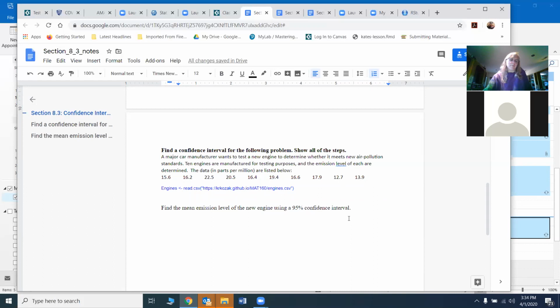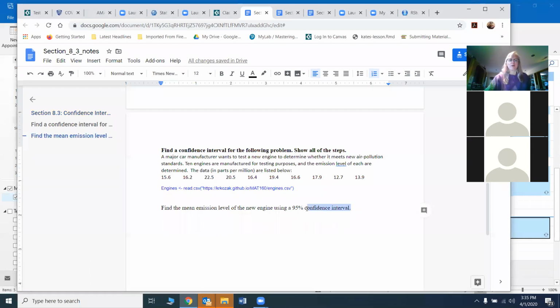So I'm going to ask you again the same question I asked last time. Is this a hypothesis test or a confidence interval? Let's just find the confidence interval. Right, it would be a confidence interval.